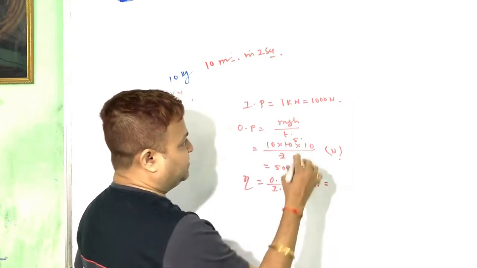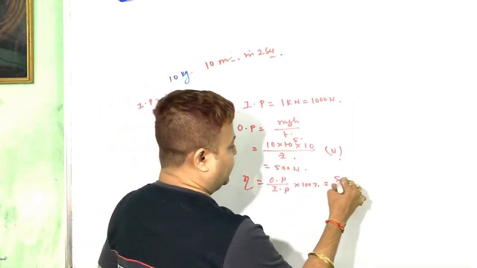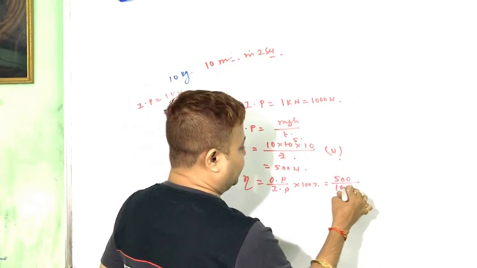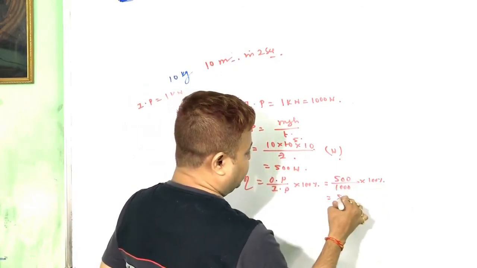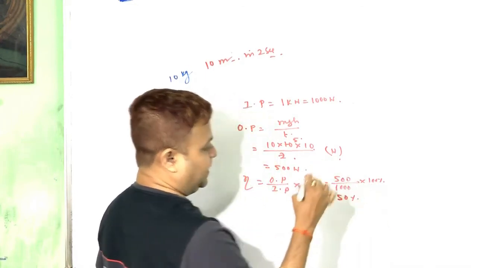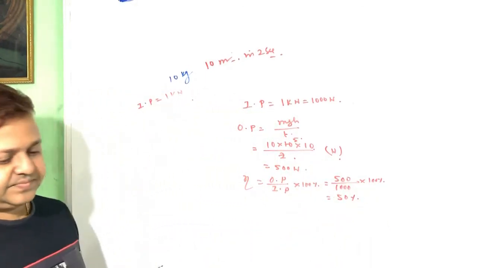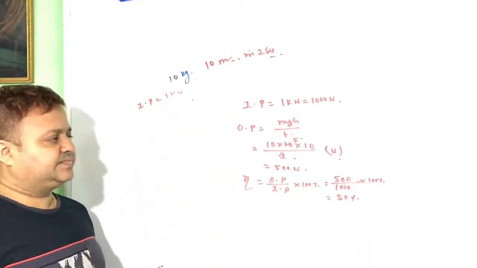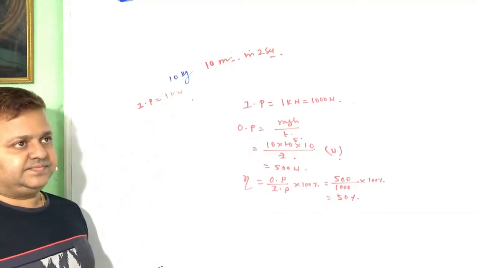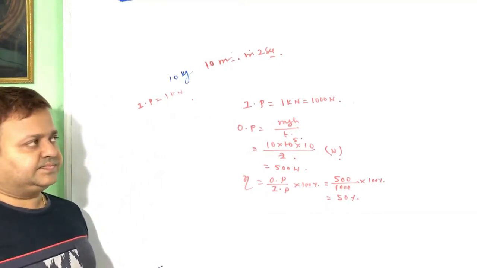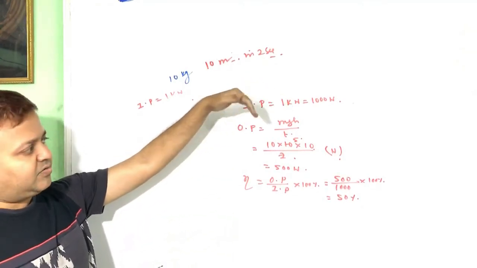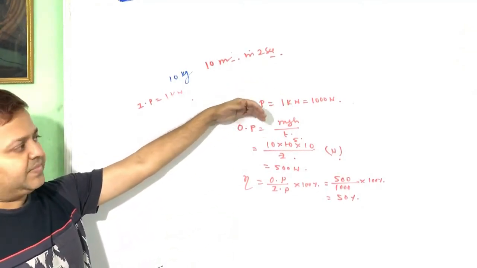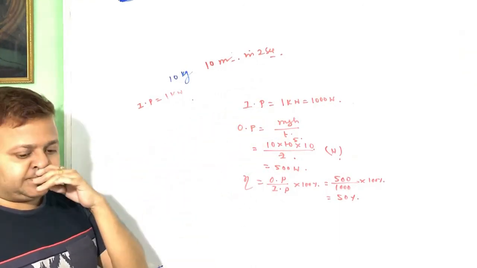Output power is 500, input power is 1000, into 100%. That is 50%. Input power is given, that is 1 kilowatt. Output power you can calculate as mgh by t.